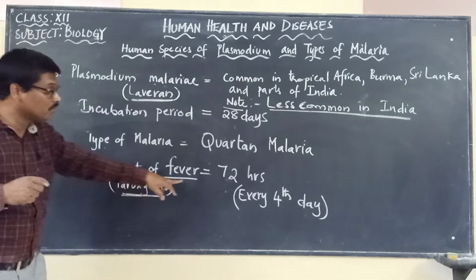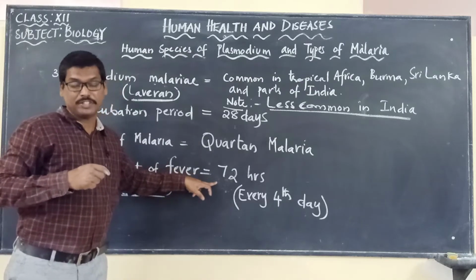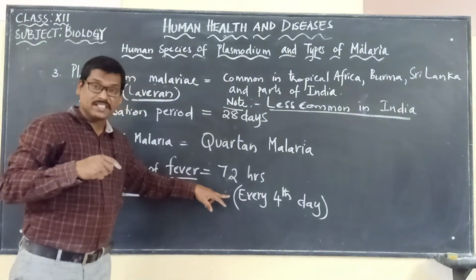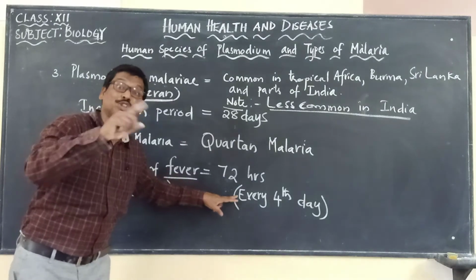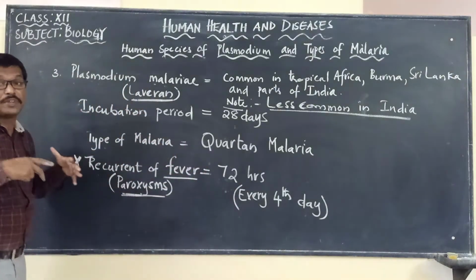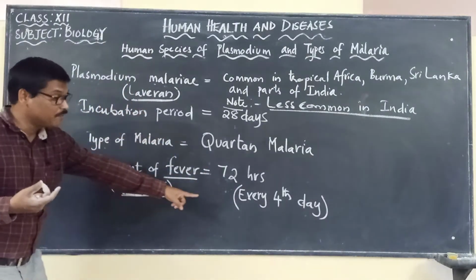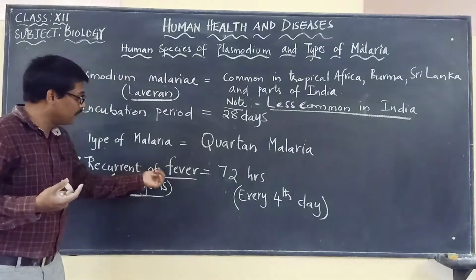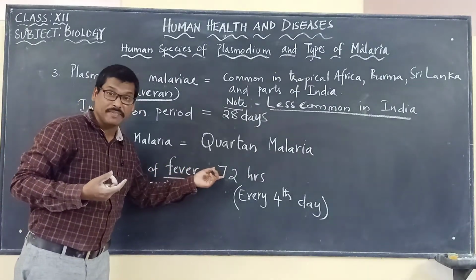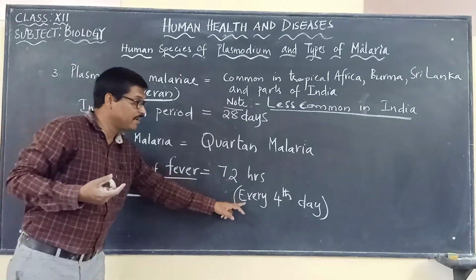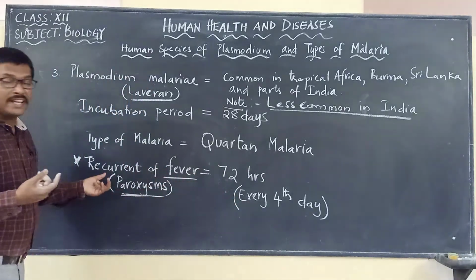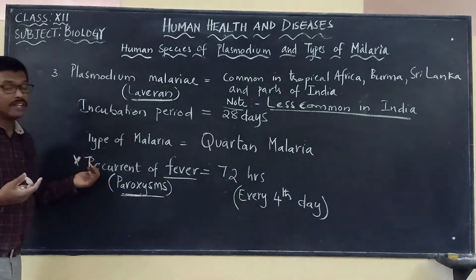It takes about 72 hours, which means after 3 days, on every 4th day, it will be showing the symptoms, high fever. Recurrence of fever will be after about 72 hours. So every 4th day it will be showing the fever.